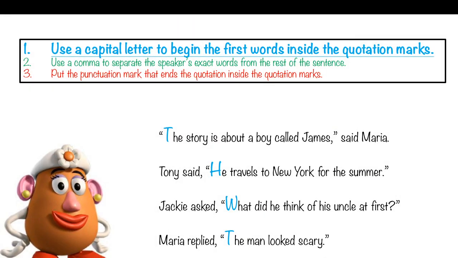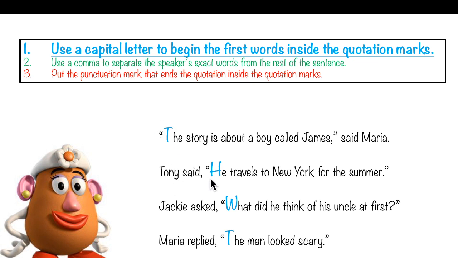Now I will show you one by one. Rule number 1. Use a capital letter to begin the words inside the quotation marks. If it's at the beginning of the sentence, it's very clear. It has to be with a capital letter, right? "The story is about a boy called James," said Maria. These are quotations. This is what Maria said. So, you will begin the quotations with a capital letter.